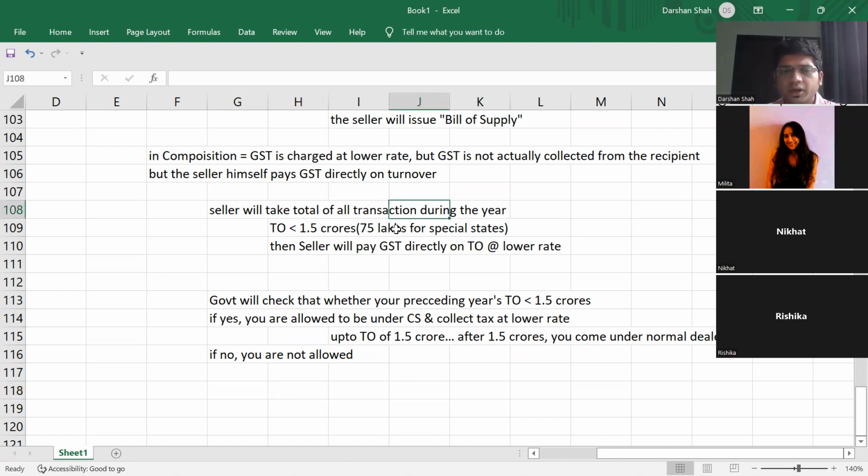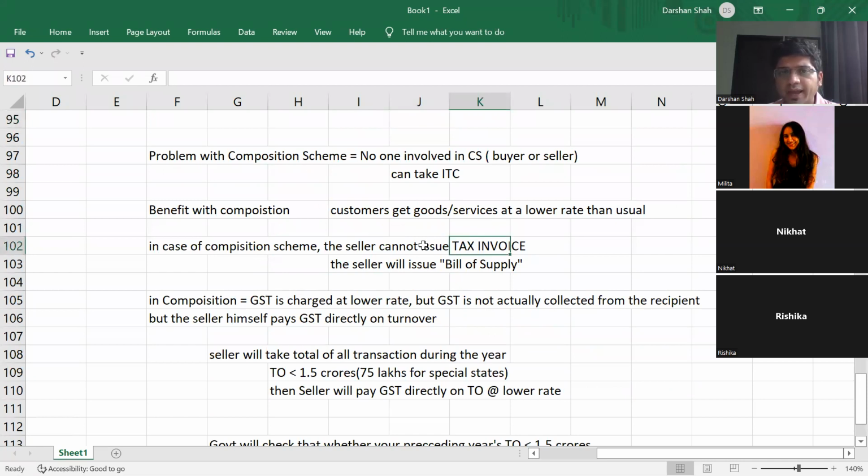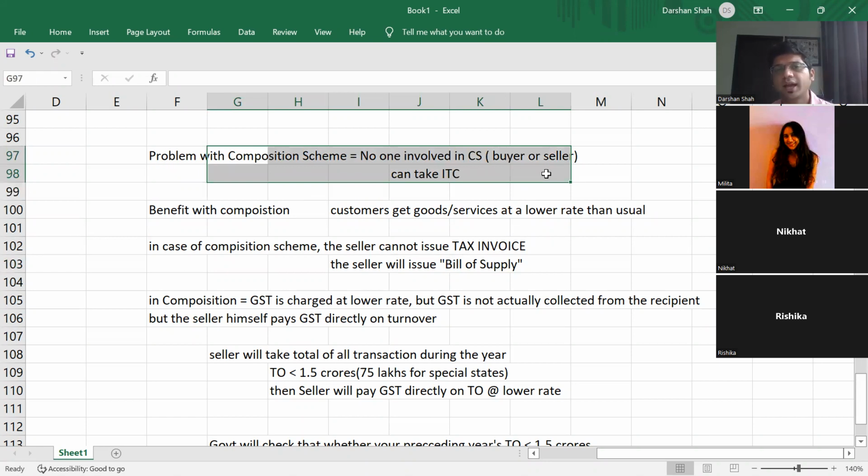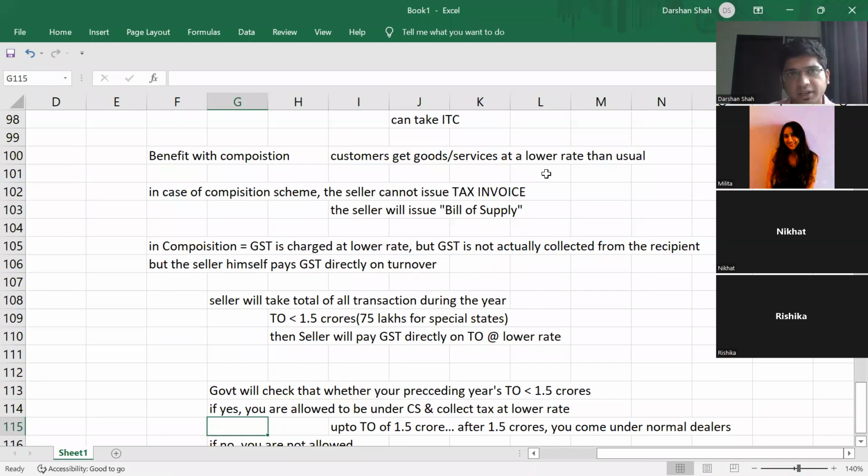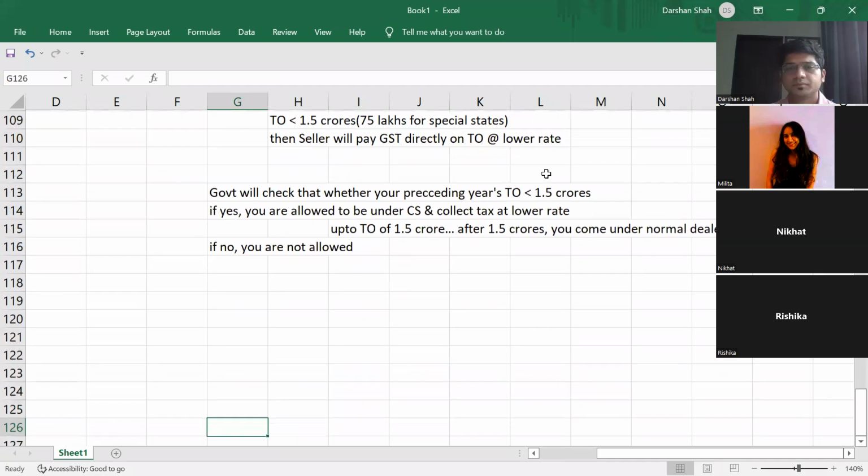So some points are important: we cannot issue a tax invoice, we cannot take ITC. So two problems: first, we cannot issue a tax invoice, we have to issue a bill of supply, and second, we cannot take input tax credit. Okay, done.